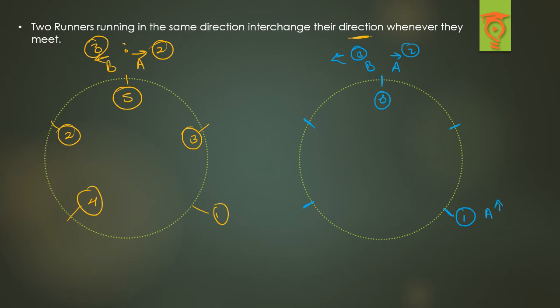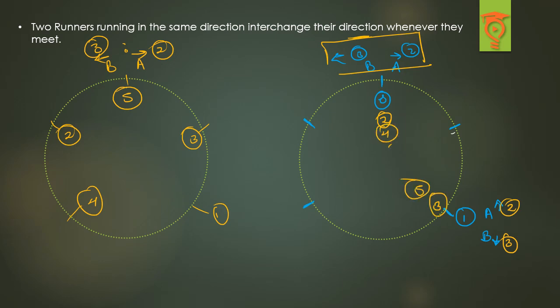Now what will happen is A will face this direction and B will face this direction, and the speed of A is 2 and the speed of B is 3, right? So where is A going now? 1 and 2, so this is the second meeting point, and here the original situation will be this again. So 1 and 2, the third meeting will be here, the fourth meeting here, the fifth meeting here. So this is the same case as the case earlier. So no matter what, if the question is asking that they are changing the direction, that is also the same thing, and if they are asking that they are changing the speed whenever they are meeting, both are the same cases, right?